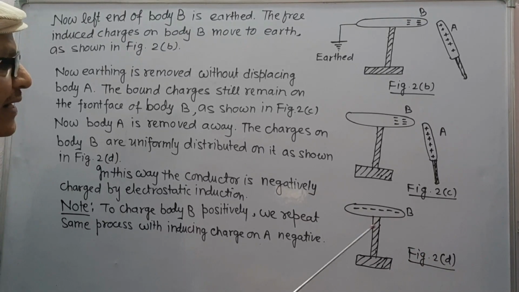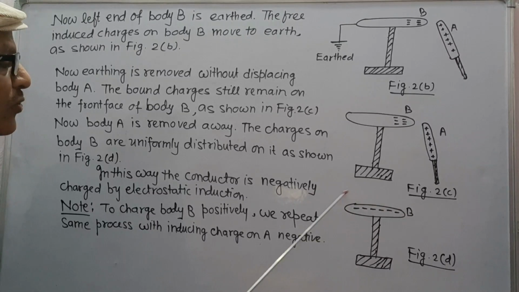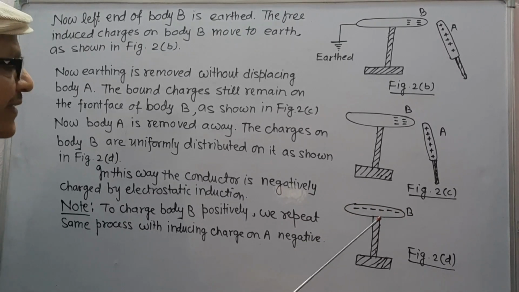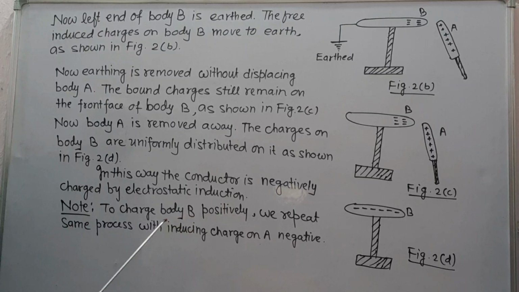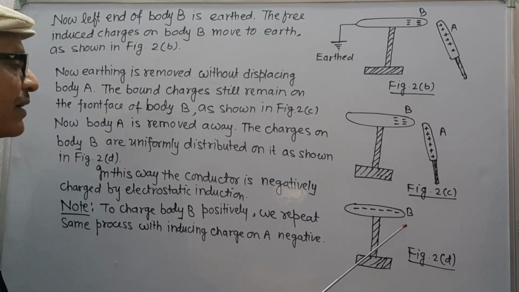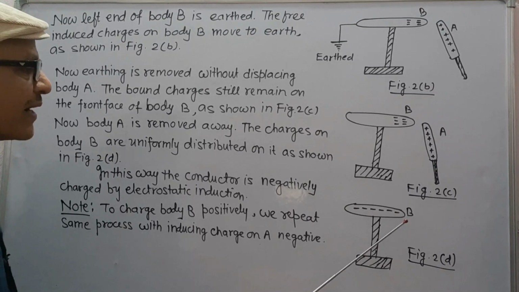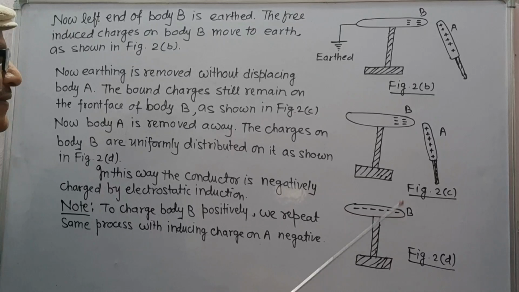In this way we can charge a body by electrostatic induction negatively. To charge body B positively, we repeat the same process by taking negative charges on body A.